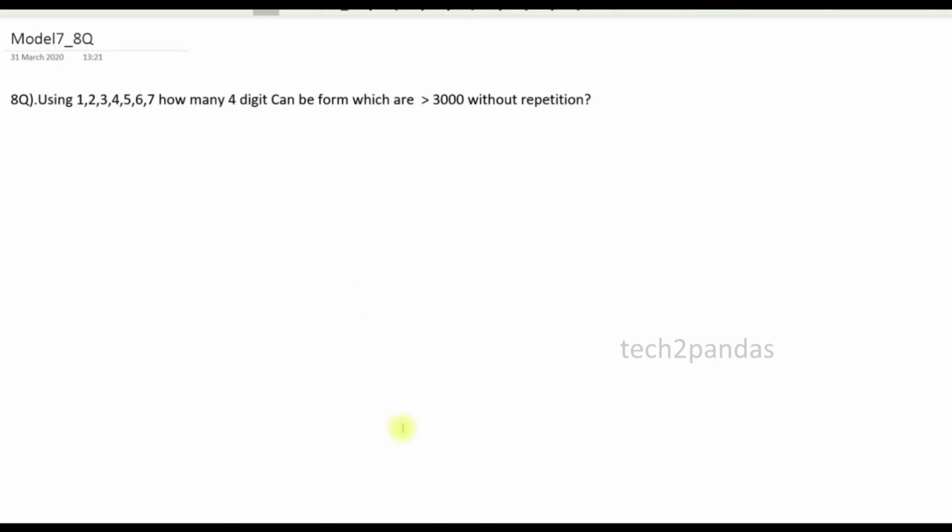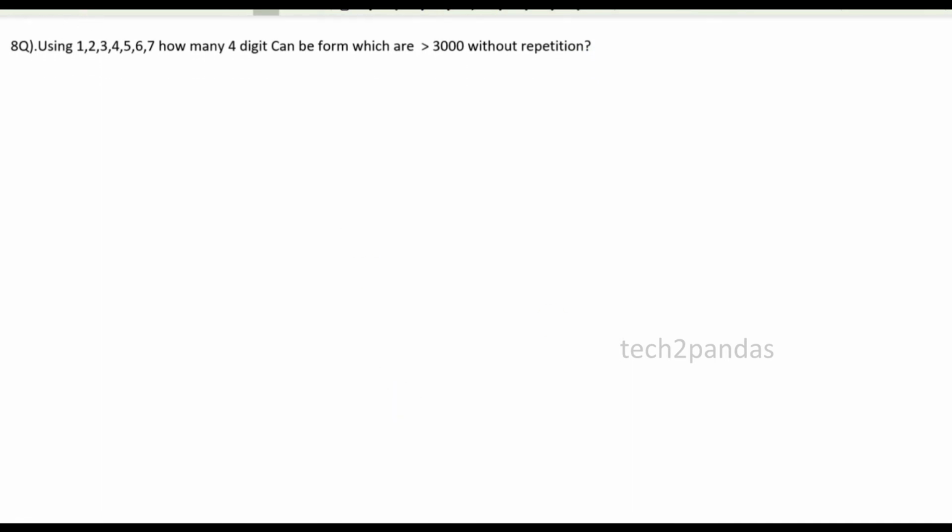And the last one for this kind of model: using 1, 2, 3, 4, 5, 6, 7, how many 4-digit numbers can be formed which are greater than 3000 without repetition? So if you see the condition, the number should be greater than 3000 without repetition. We need to form a 4-digit number. So what could be the possibilities for this one?